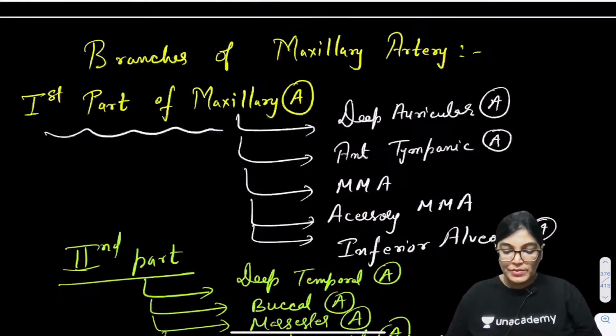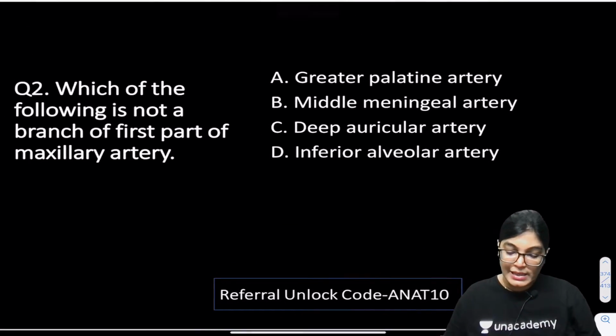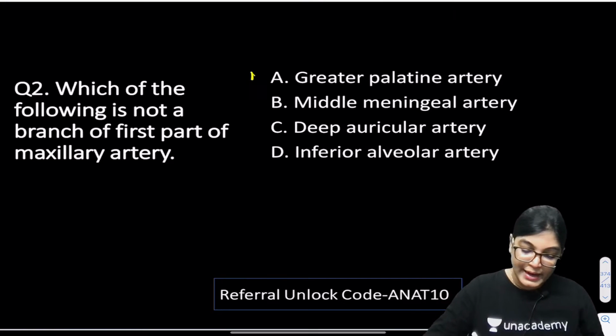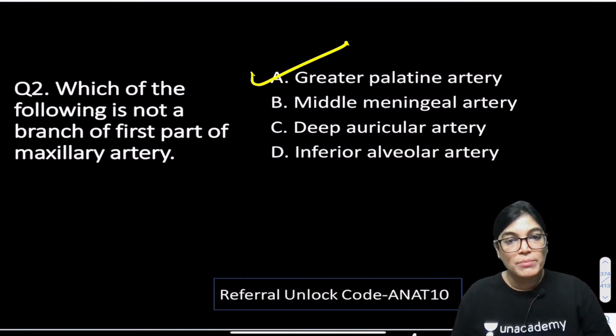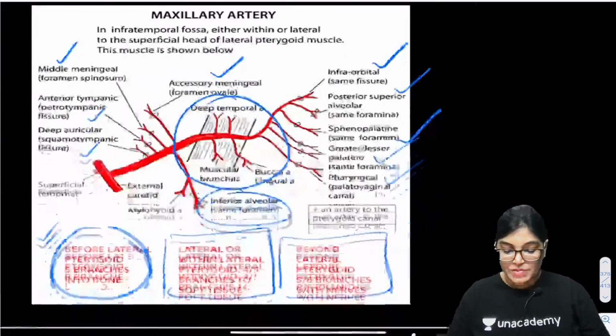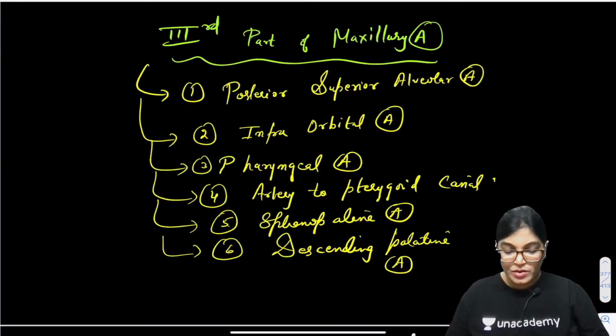So clearly, after this description, we know that the greater palatine artery is not a branch of the first part of the maxillary artery. It's a branch from the third part of the maxillary artery. Okay, done with this.